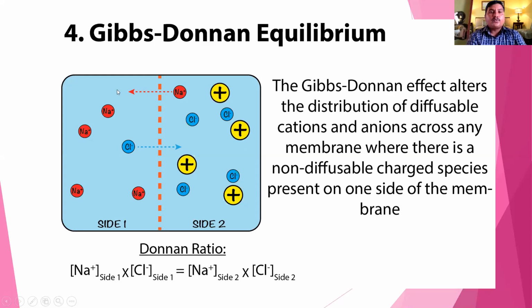Sodium is moved from the outer side to the inner side.